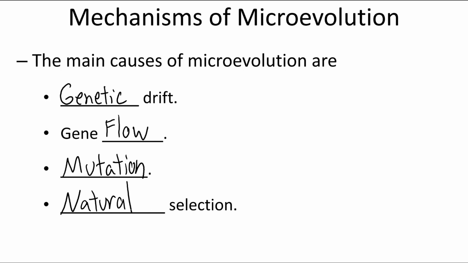So all 4 of these can end up changing the gene pool of a population, but only natural selection moves a population towards adaptation or specialization to its environment.